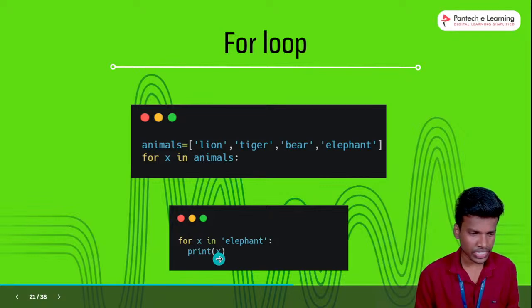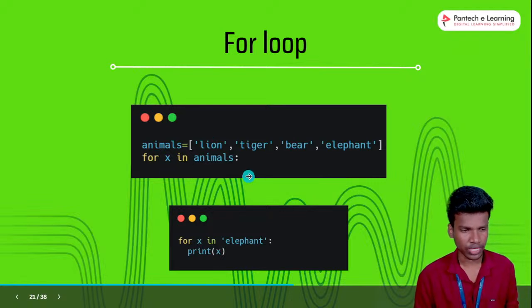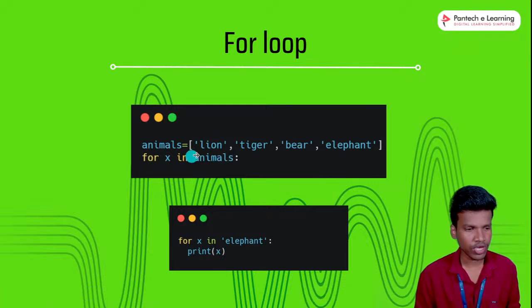So once I run this, the x is going to execute each and every character one by one. That is the looping function. This is also the same with animals. First x takes lion and executes, tiger is executed, bear is executed, and elephant is executed. When the elephant comes, the loop will automatically stop. So this is the example for the for loop.